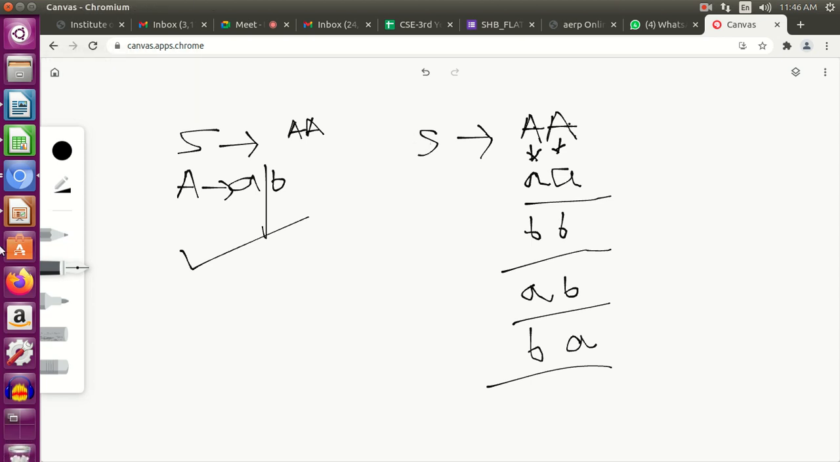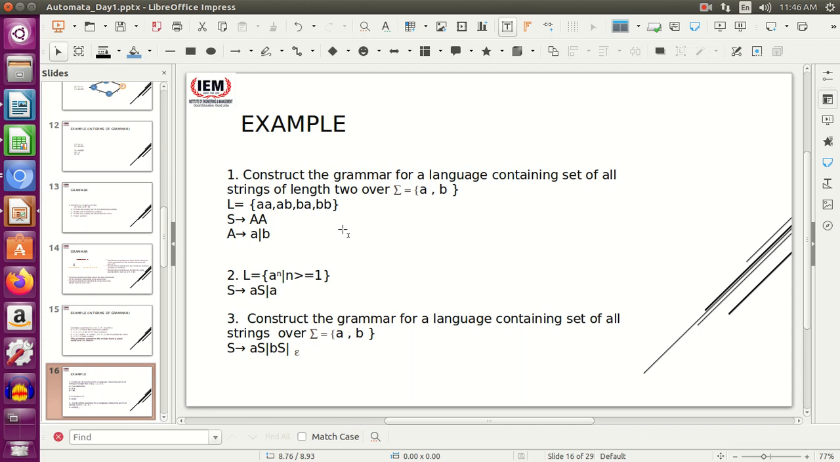I'll move to the next example. Okay, tell me. Yes, ma'am. I had a doubt, ma'am. Here we have written S tends to capital A, capital A. So instead of writing capital A, if I write S tends to capital A, capital B, will it be allowed?